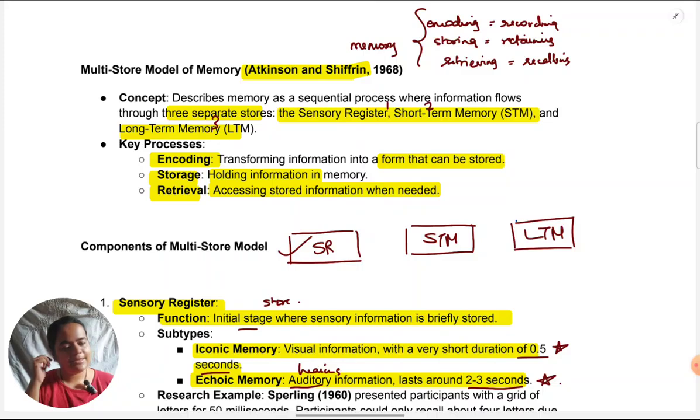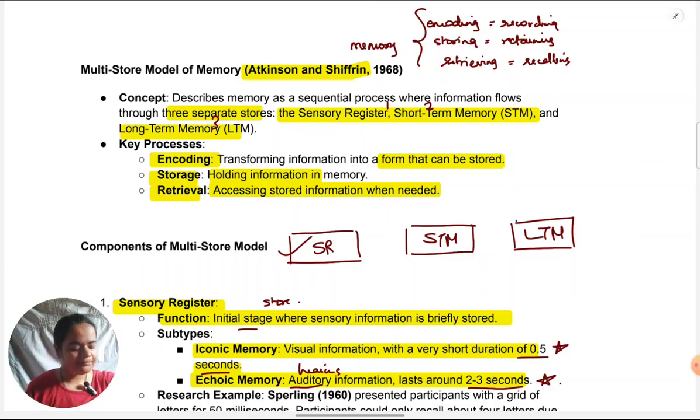So for example, let's say you're really focusing on studying and someone at the back is talking. Some people are talking behind you. Now you cannot avoid hearing. Your ears will pick up information. They are designed to catch sound related information. So their chattering will keep on coming into your ear. But what is happening? You are focusing on studying at that time. So that sound is coming for about 2 to 3 seconds. It will remain there and then it will just go away because you're not paying attention to what they're talking about. It's just that the sound is coming. So when they say 2 to 3 seconds or 0.5 seconds, they mean that in that much time it will be gone.